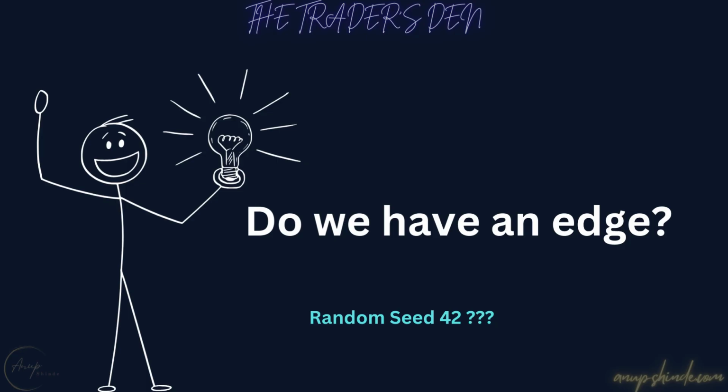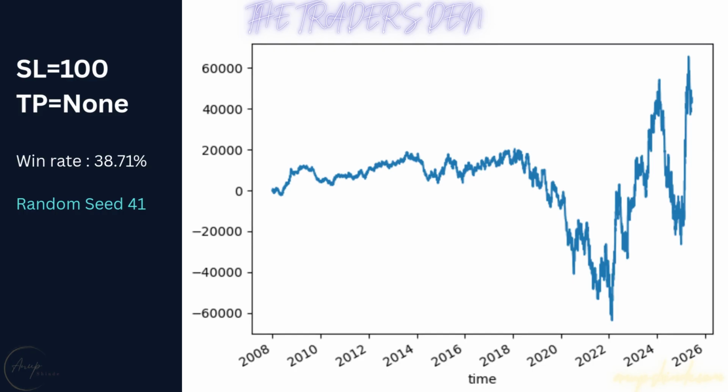But what happens if the random seed is changed to something else, let's say 41? Let us take the best case scenario that we have had until now. The stop is at 100 points and the take profit is not set. The results with random seed 41 are significantly worse.